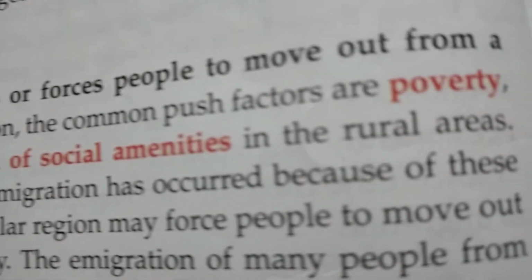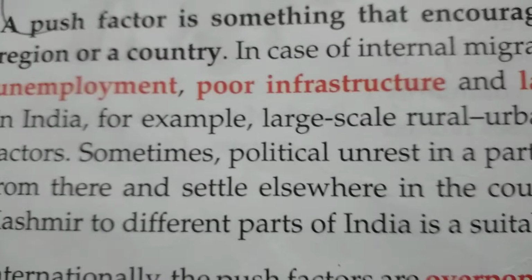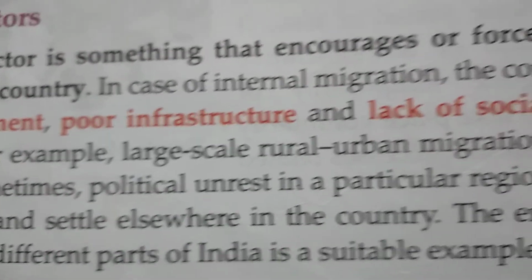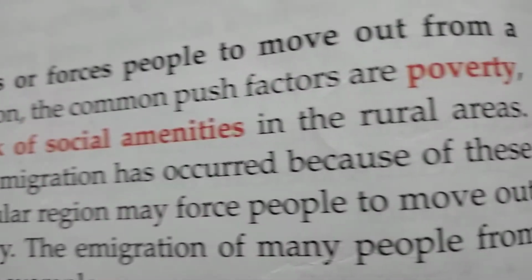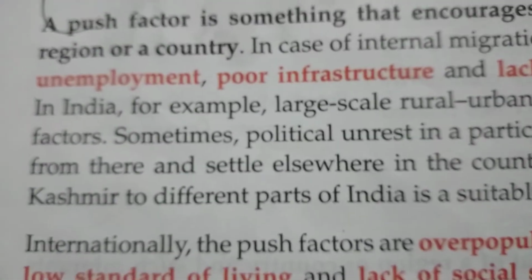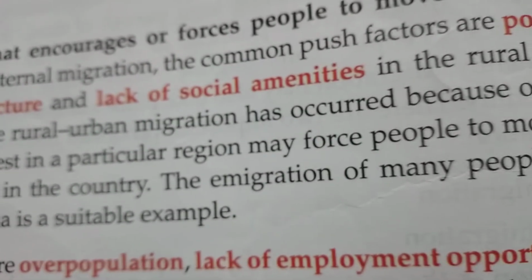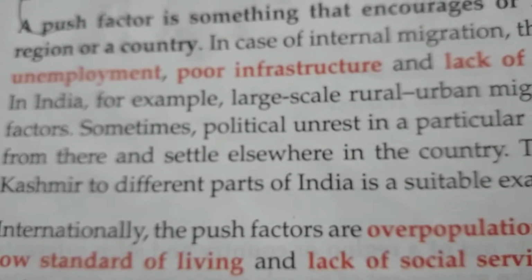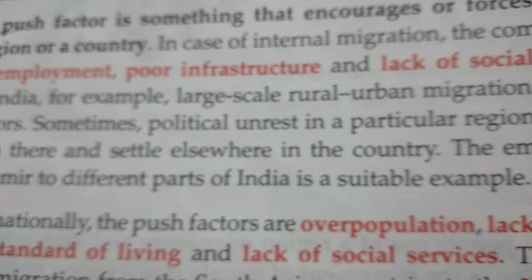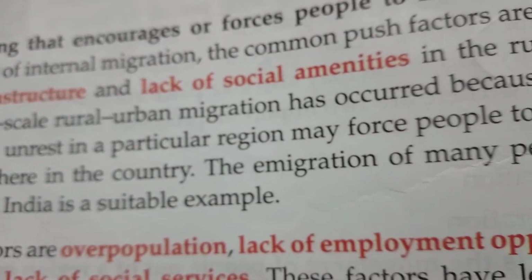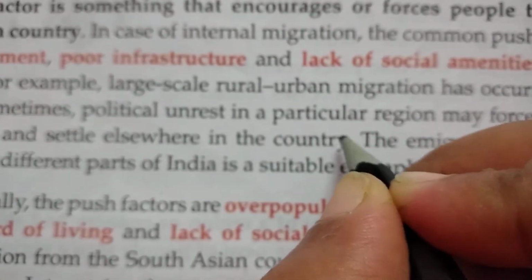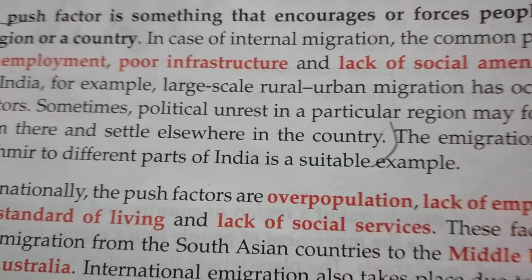In case of internal migration, the common push factors are poverty, unemployment, poor infrastructure, and lack of social amenities in the rural areas. In India, for example, large-scale rural-urban migration has occurred because of these factors. Sometimes political unrest in a particular region may force people to move out from there and settle elsewhere in the country. So, up to this much if we write, that is absolutely fine.